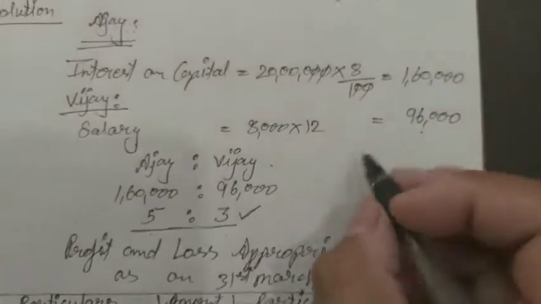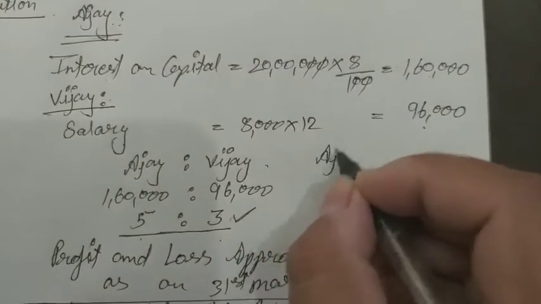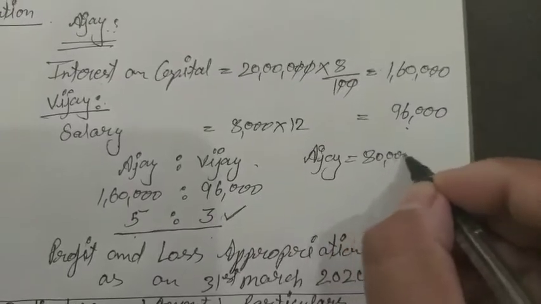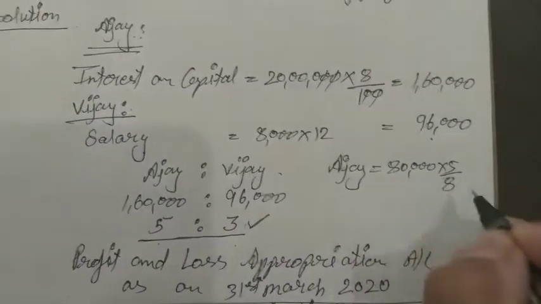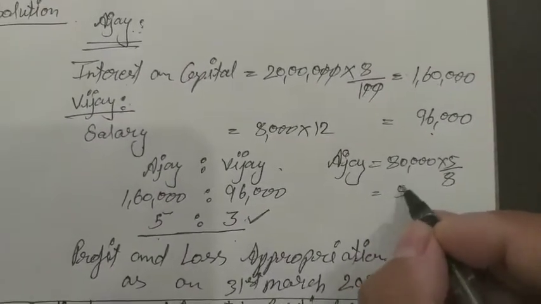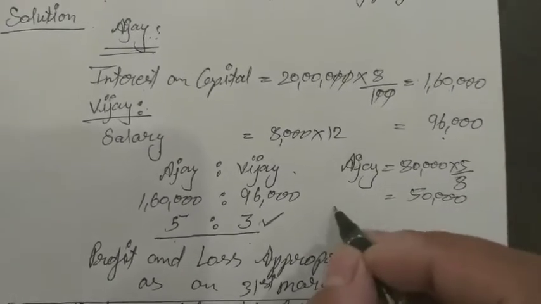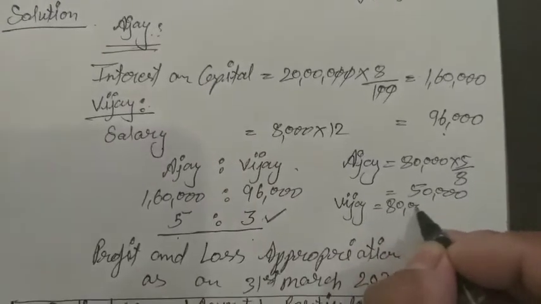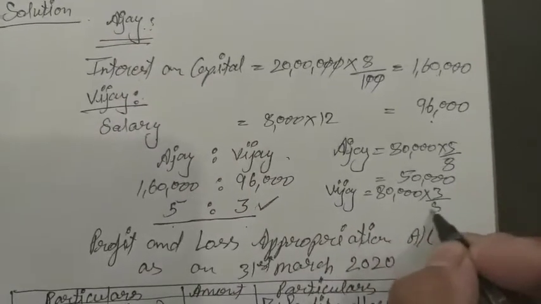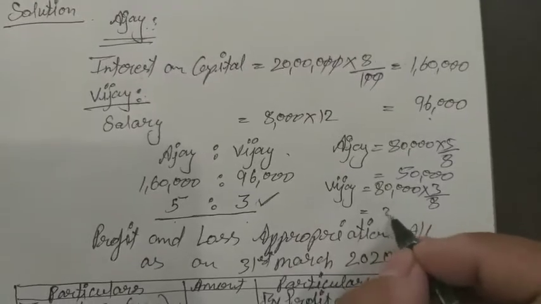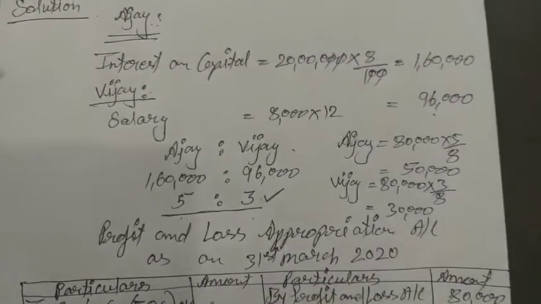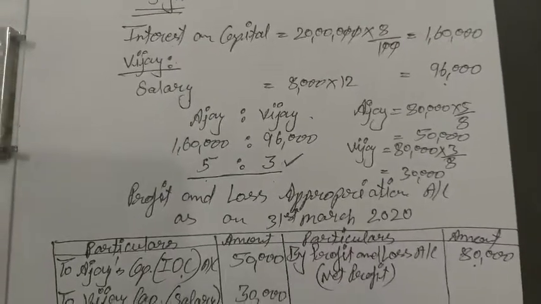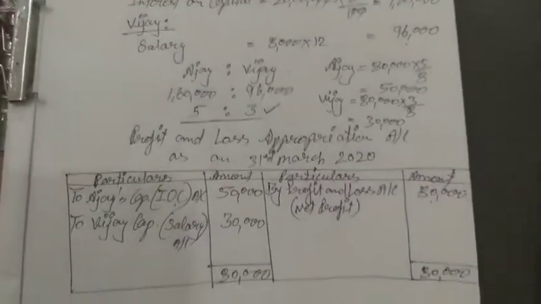So if I distribute for Ajay, 80,000 multiplied by 5/8, he will get 50,000, and Vijay, 80,000 multiplied by 3/8, he will get 30,000. So this profit will be distributed among the partners, 50,000 and 30,000, to both the partners.